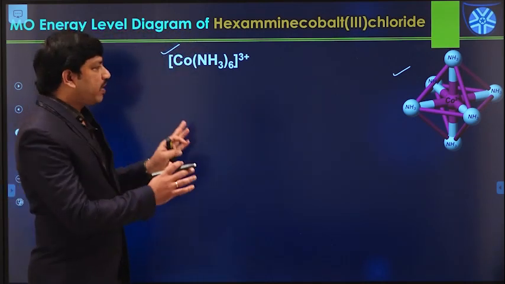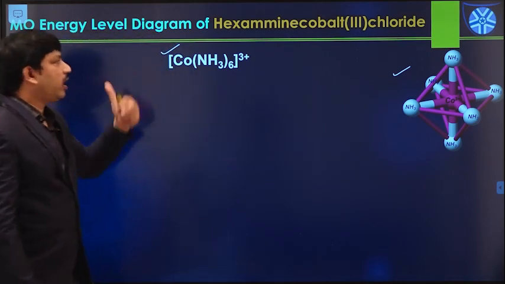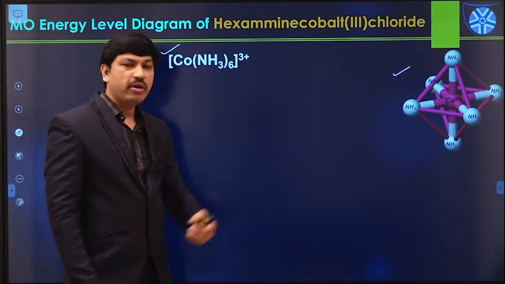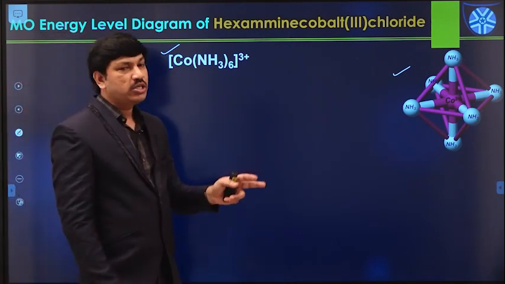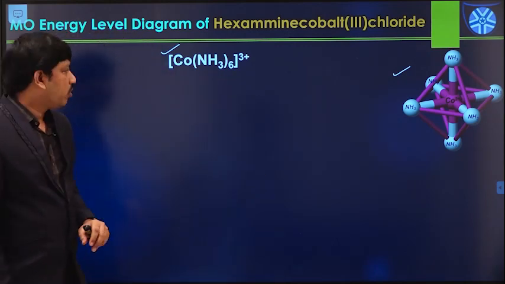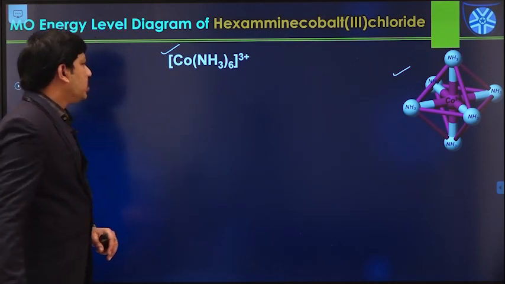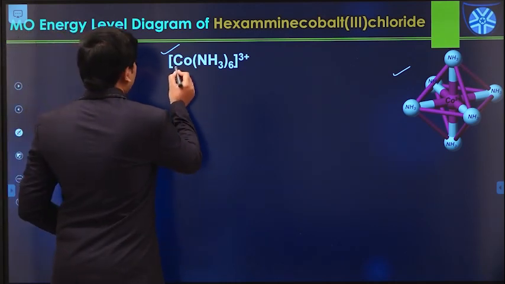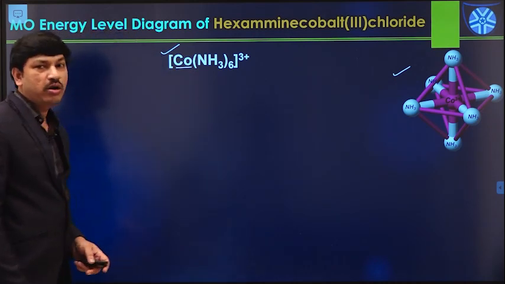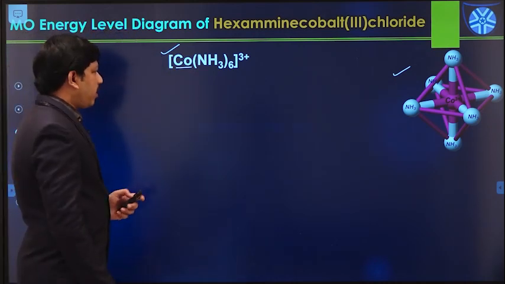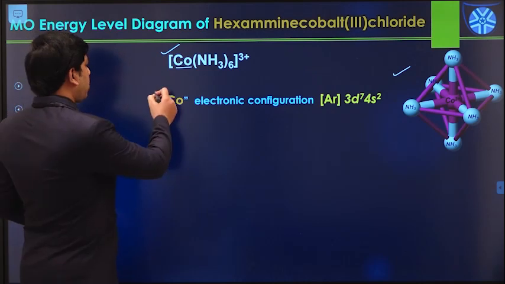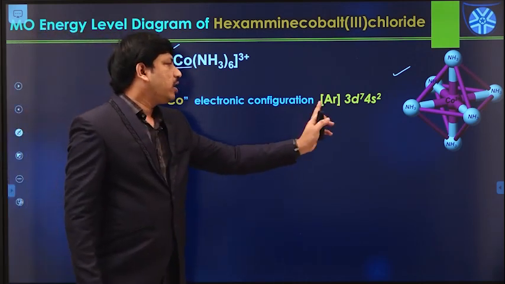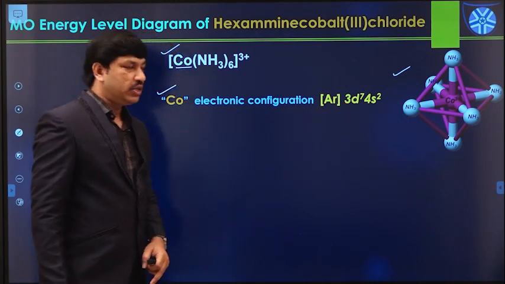Now we have to explain the formation of this complex using the MO energy level diagram, and whether it is diamagnetic or paramagnetic in nature. All these things we will discuss using MO theory. In this molecule, what is the center metal ion? We have the cobalt metal atom. This is the electronic configuration of cobalt: argon 3d7 4s2.